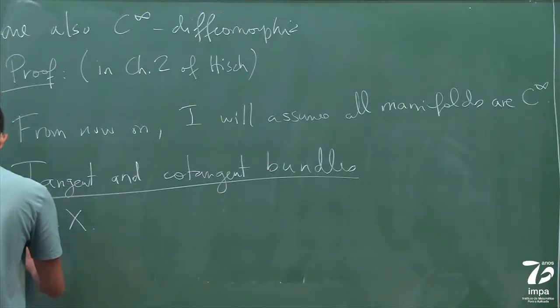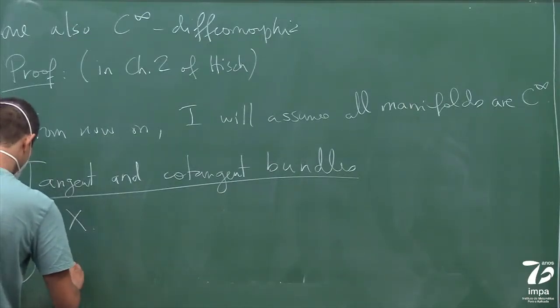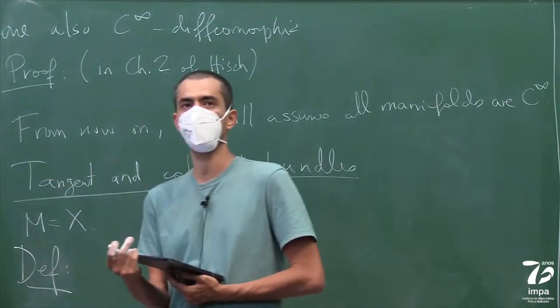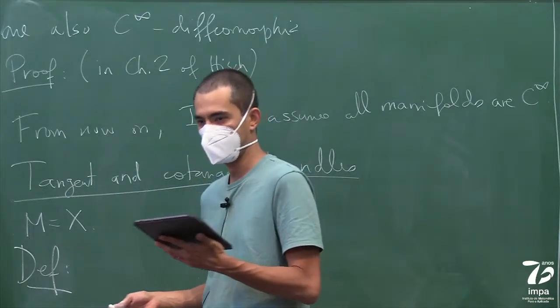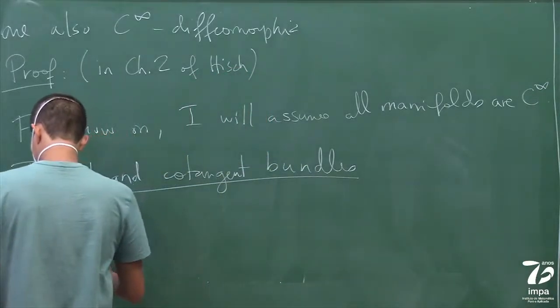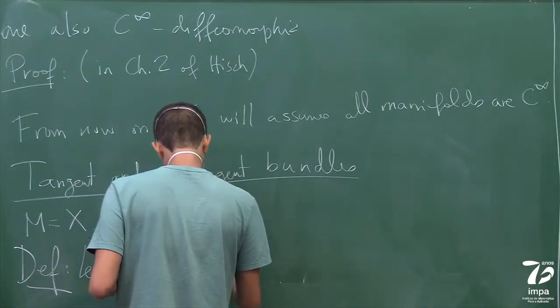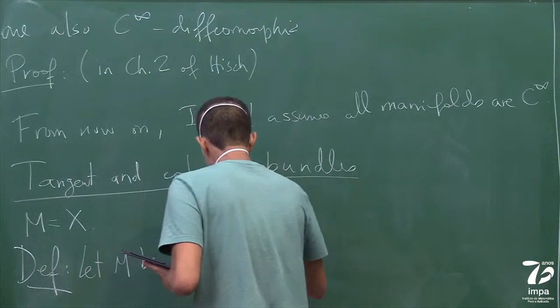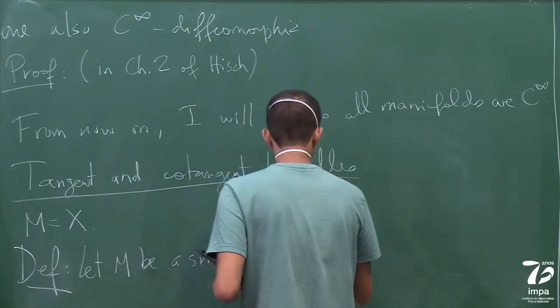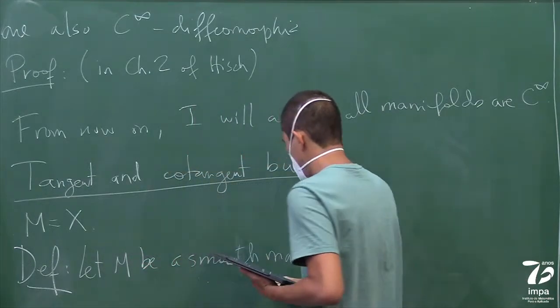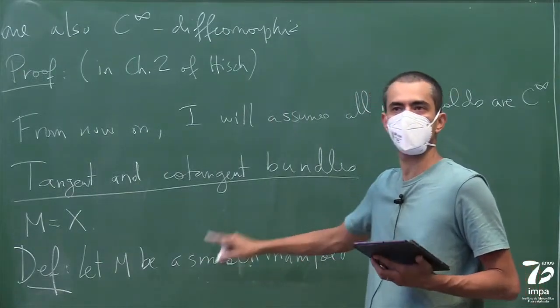Okay, so let's define the tangent space. I think you've all seen this definition before, but maybe I'll write it again. So let M be a smooth manifold, and I'm going to say one last time that smooth is the same as C-infinity.